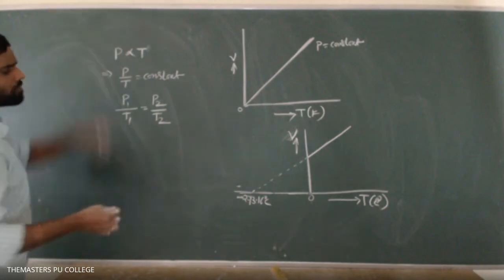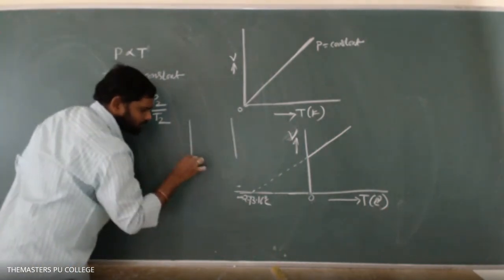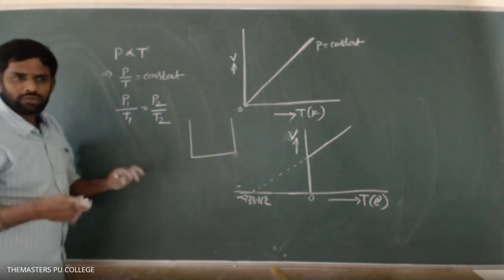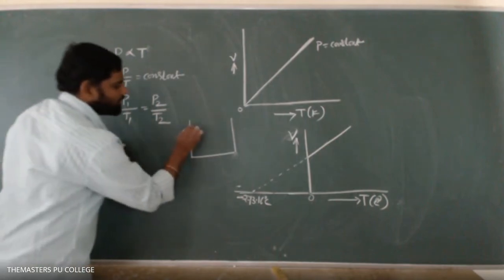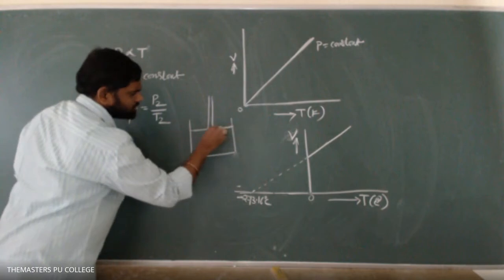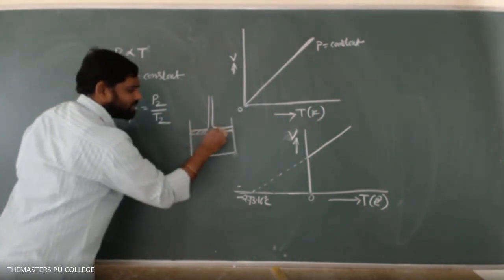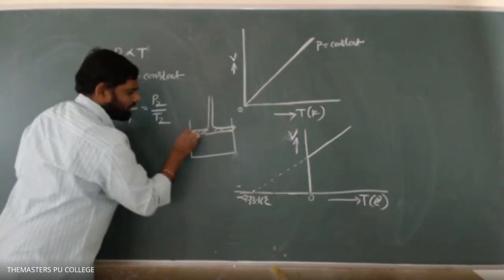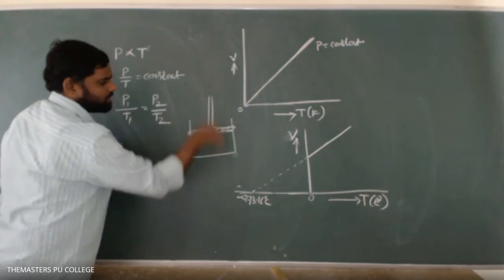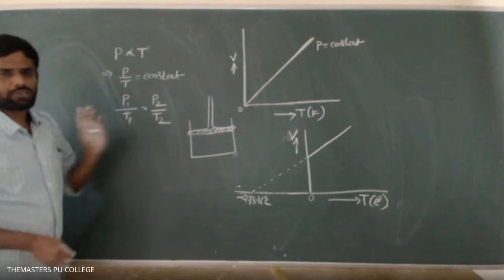How to explain this? Observe a pressure cooker. Sometimes a pressure cooker will blast in the kitchen. Have you noticed that? At least have you heard of that? So when does it happen? Let us see this. This is the same piston provided, but in the earlier case the piston is movable, whereas here it is clamped rigidly at these ends. So it is not possible to displace the piston either upwards or downwards.